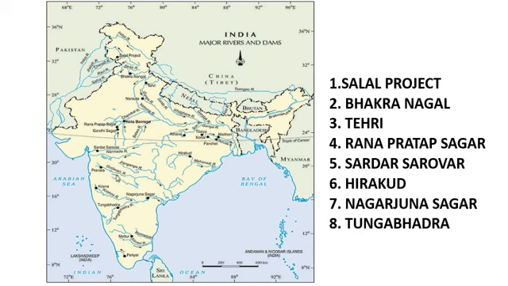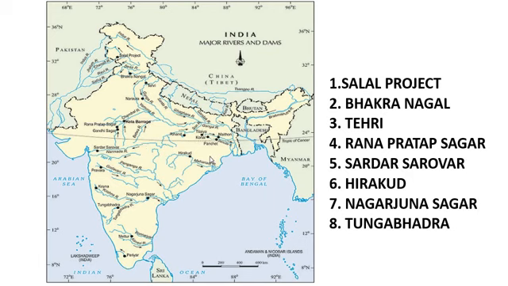Here in this map many dams are given, but cadets, you have to study only 8 dams. First is Salal project, Bhakra Nangal dam, Tehri dam, Rana Pratap Sagar, Sardar Sarovar, Hirakud, Nagarjun Sagar and Tungabhadra. All these 8 you have to locate on the map of India.